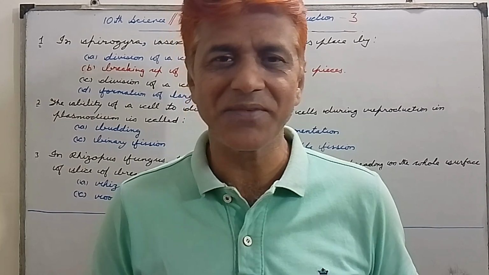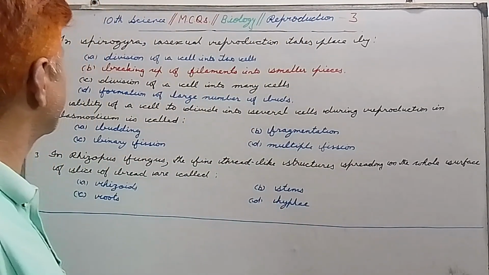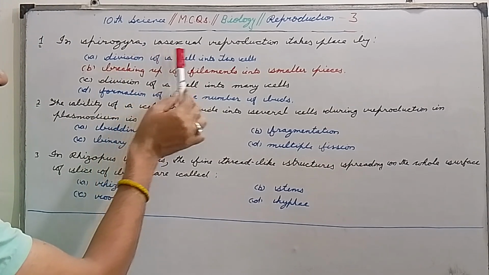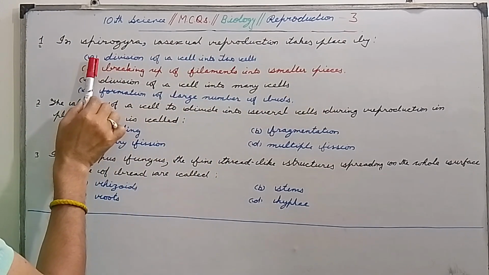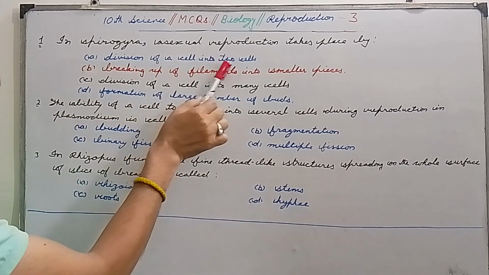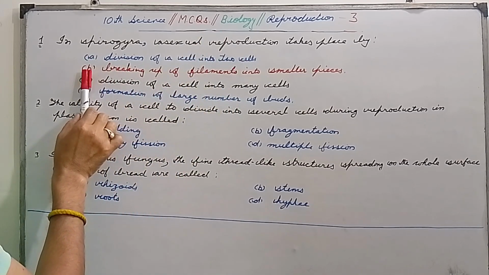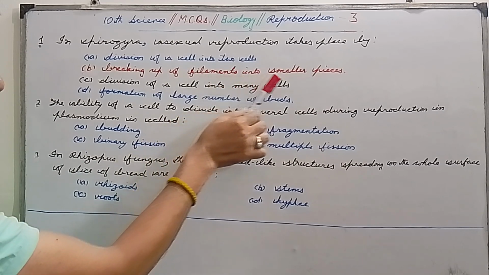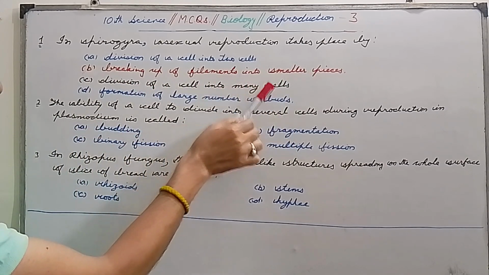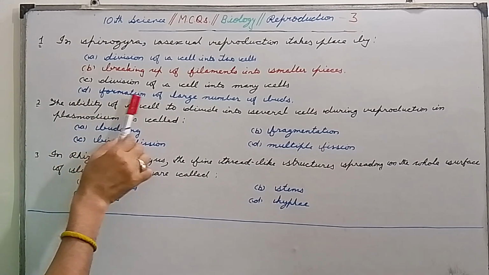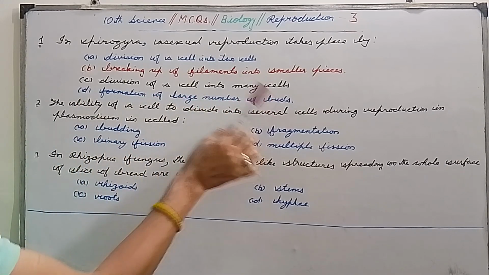The first question which we have taken is: in Spirogyra, asexual reproduction takes place by, first option is division of a cell into two cells, second option is breaking up of filaments into smaller pieces, C is division of a cell into many cells, and D is formation of large number of buds.